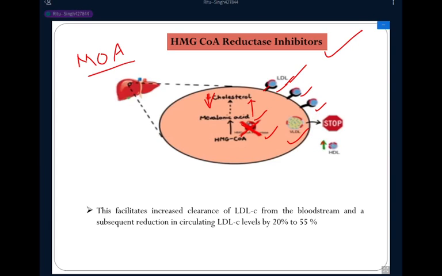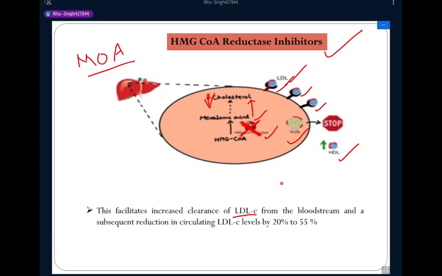Lastly, these HMG coenzyme A reductase inhibitors also may increase the HDL level, that is high density lipoprotein level, by a different mechanism. This facilitates increased clearance of low density lipoprotein from the bloodstream and subsequent reduction in circulating low density lipoprotein level by 20 to 55%. So these drugs help to increase the HDL level by a different mechanism.